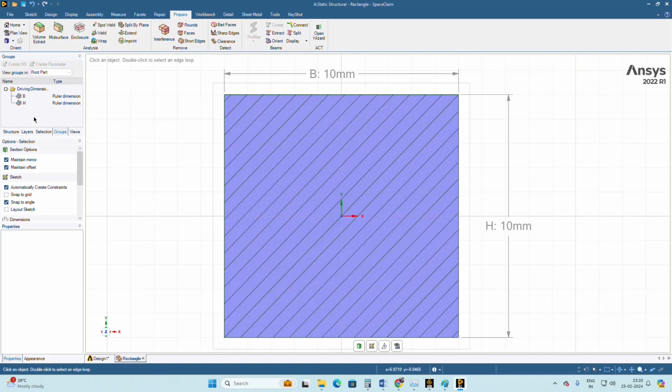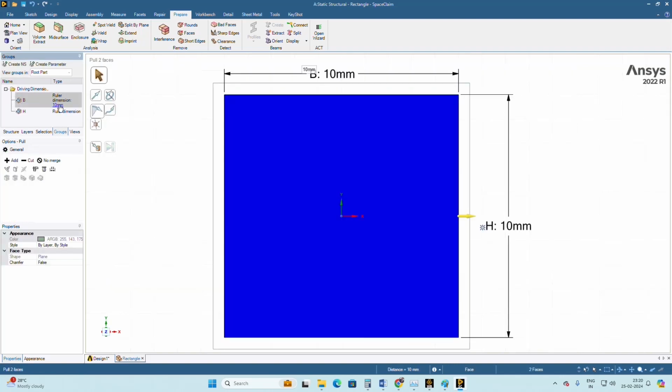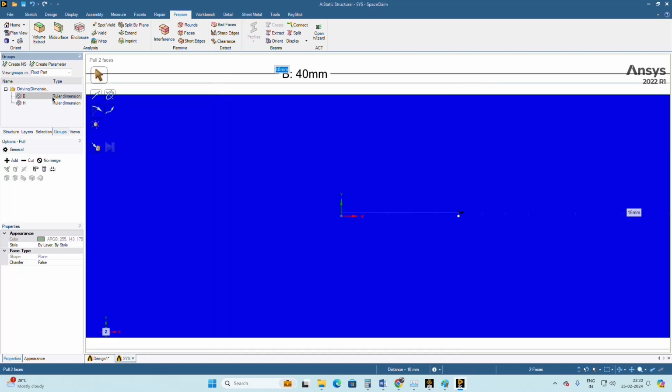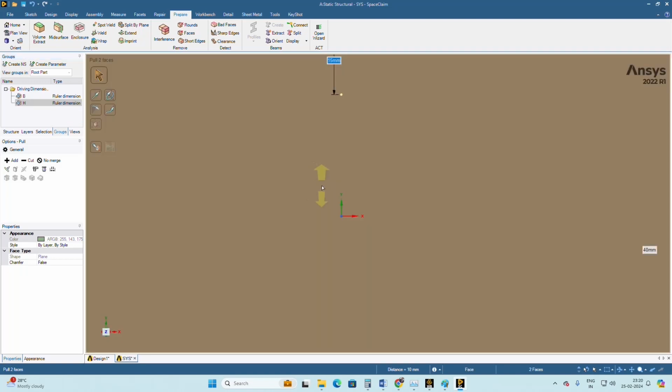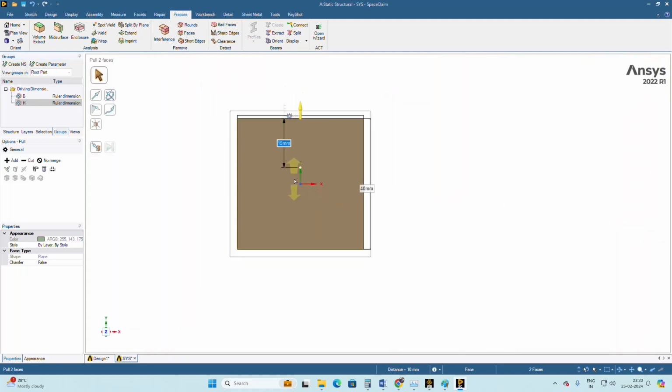If you want to change it, here you can see the ruler dimensions. Click on that, and click on this default value, and you can see there is a provision to change the value. For our problem I have to choose 40, so I enter 40 and press enter. So it's changed now. Like that I enter for height also, 40, enter. So I changed the dimensions. You can see now that the cross section I wanted is 40 cross 40.